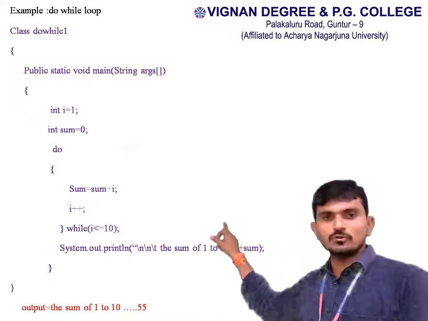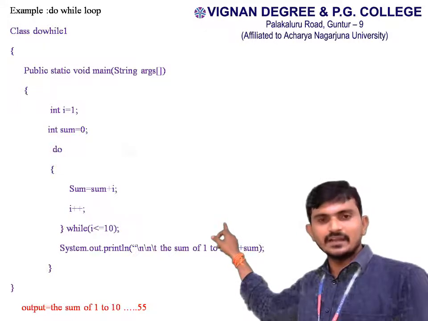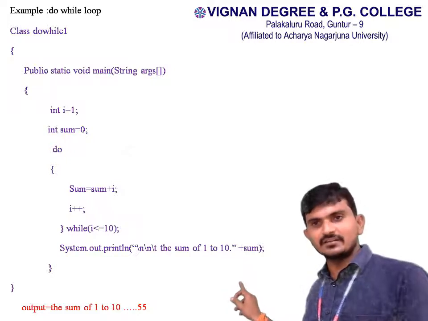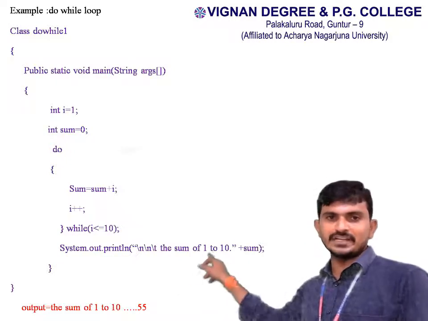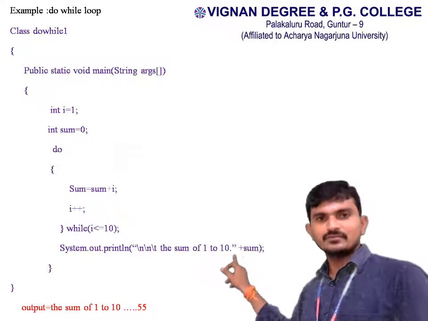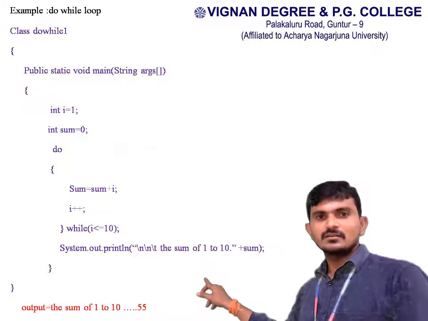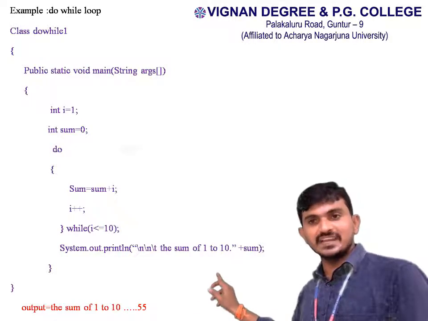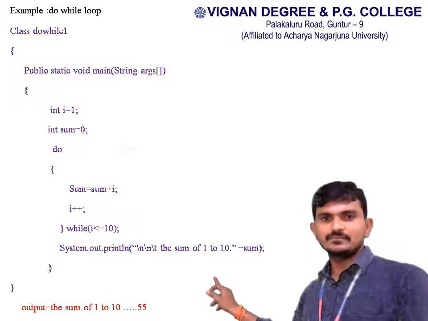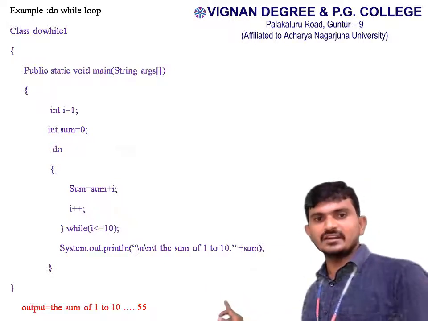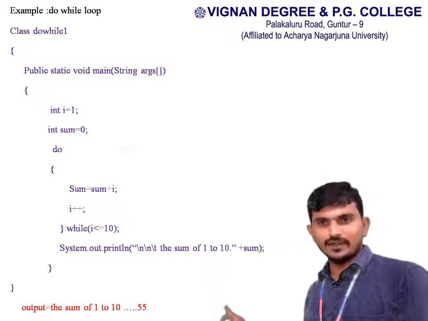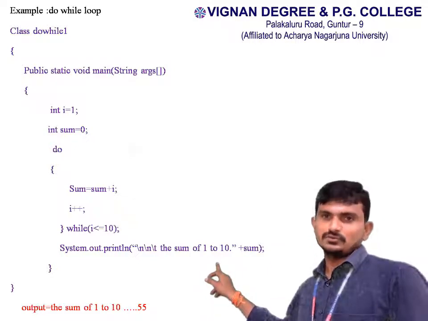Suppose I equal to 1. To test the condition, 1 less than or equal to 10. Condition will be true. Execute the do statement. Sum equal to 0 plus 1, 1. I plus plus, I value should be incremented. Then 2 less than or equal to 10, condition will be true. Once again execute the do statement.